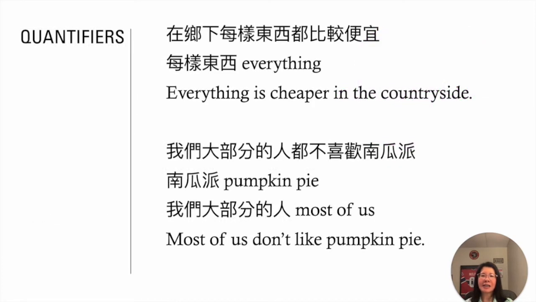I have two Chinese sentences here for us to translate. 1. 在乡下每样东西都比较便宜。每样东西 everything. The translation in English is everything is cheaper in the countryside. Second, 我们大部分的人都不喜欢南瓜派。南瓜派 is pumpkin pie. 我们大部分的人 most of us. Putting the whole sentence together, it would be most of us don't like pumpkin pie.